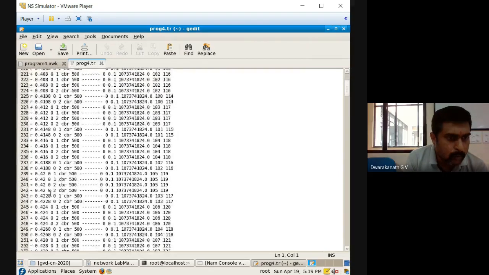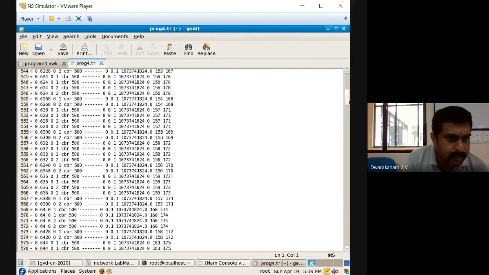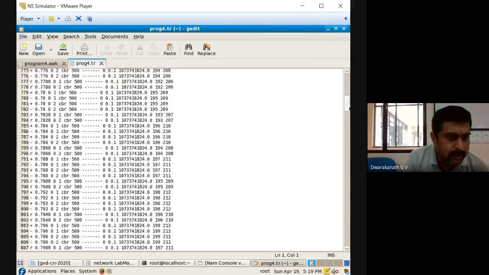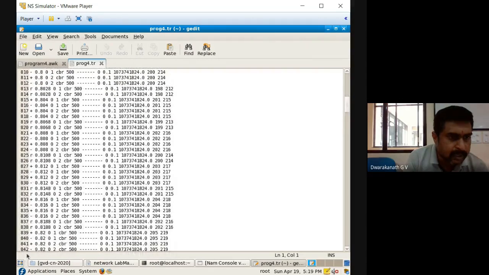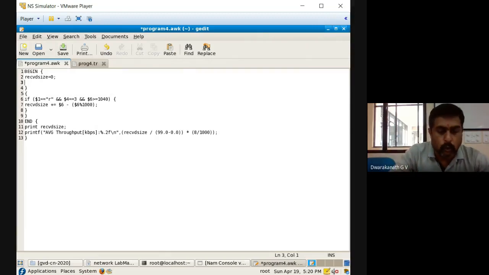So 0 to 1, 0 to 2, everything is aerial. You can see 0 to 1, 0 to 2, that is the only thing we say. 1 and 2 are the destinations. But according to our program, it's telling only a single destination. But here, 2 destinations are there. That's why we have to calculate 2 throughputs.